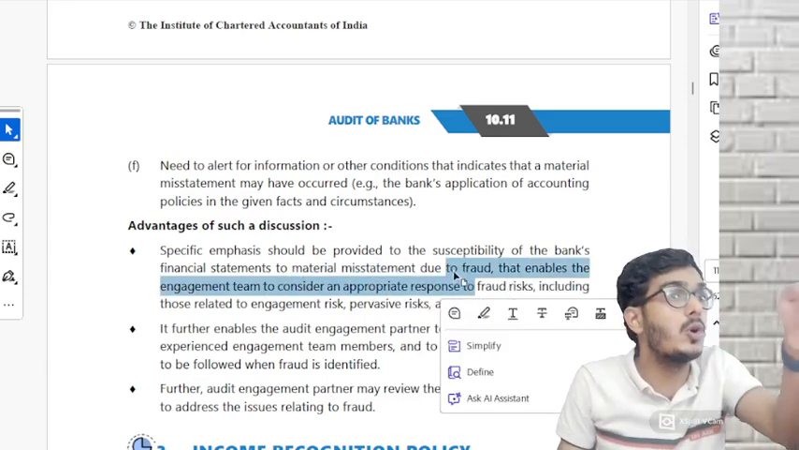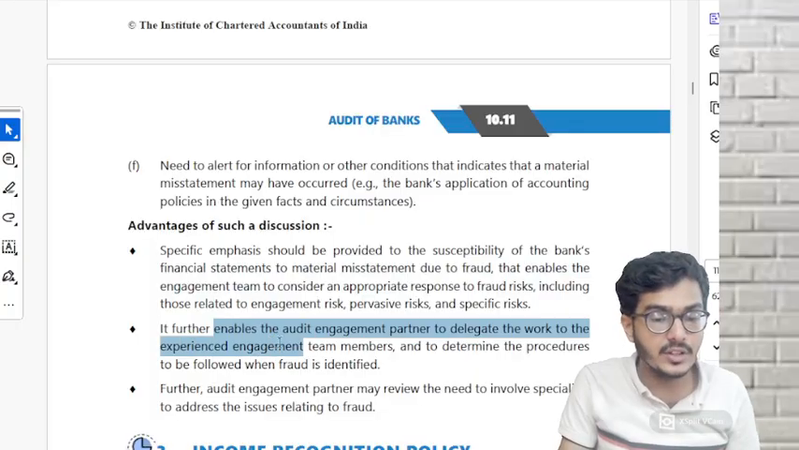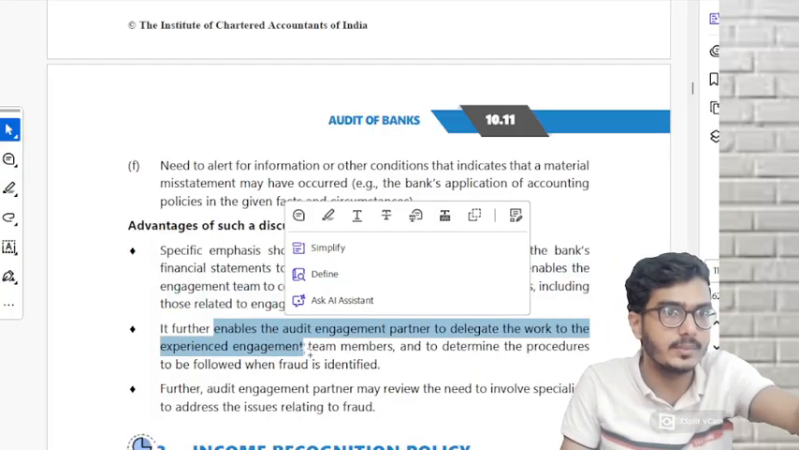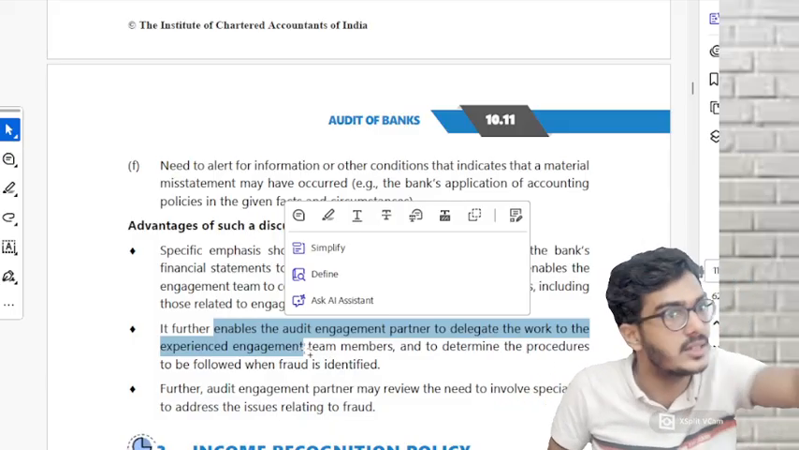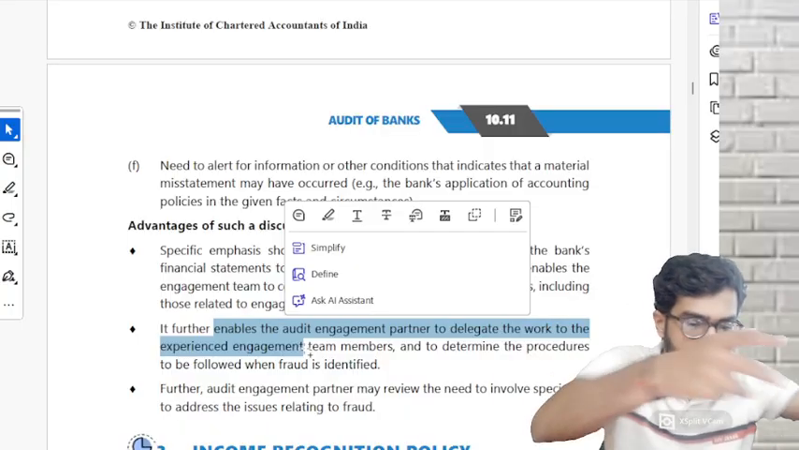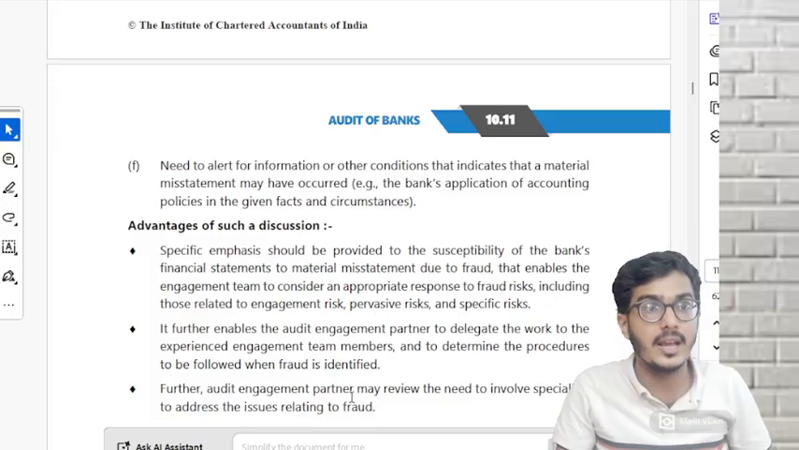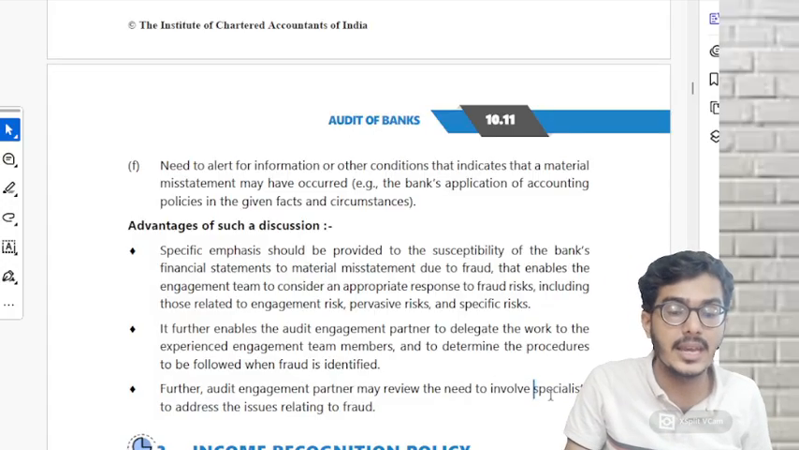We are going to focus more on those areas where there is fraud. It further enables the engagement partner to delegate the work. If you have a proper discussion, I'll understand that this area you can handle, this area you can handle, this area you can handle. Delegate means giving away the work. Further, the audit engagement partner may review the need to involve any specialist.